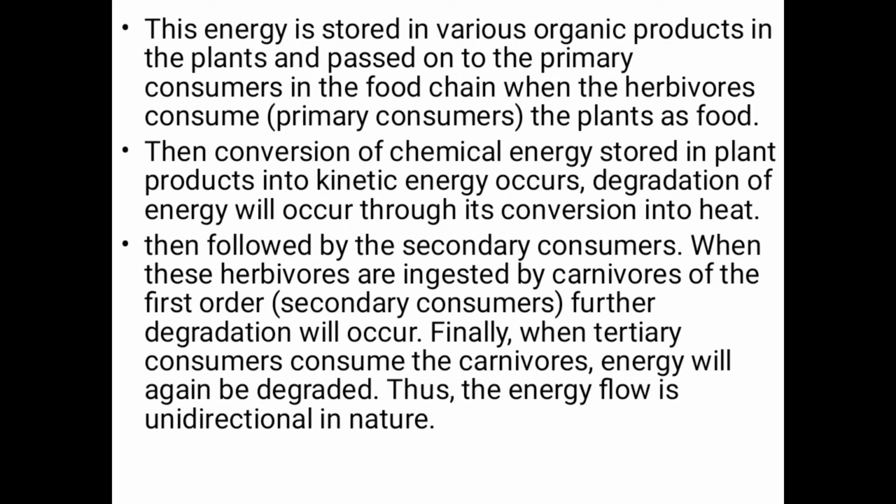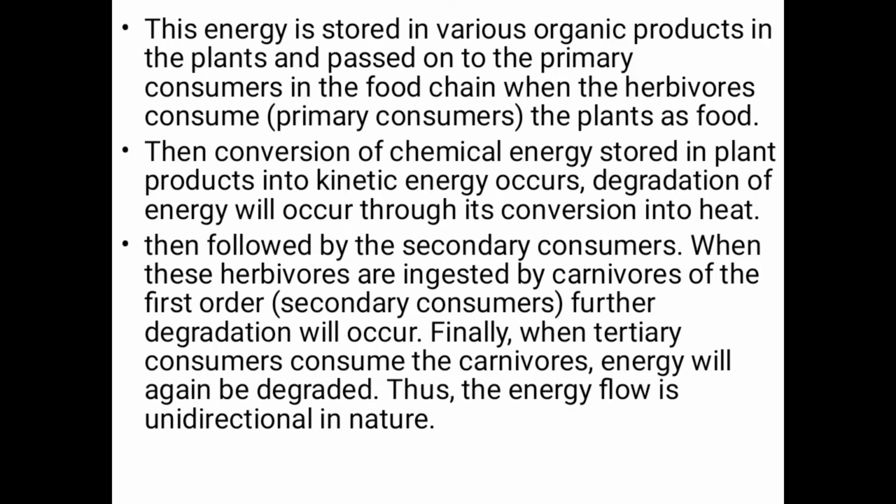This energy is stored in various organic products in the plant and passed on to the primary consumers. In the food chain, when herbivores consume the plant as food, the chemical energy stored in plant products is converted into kinetic energy.